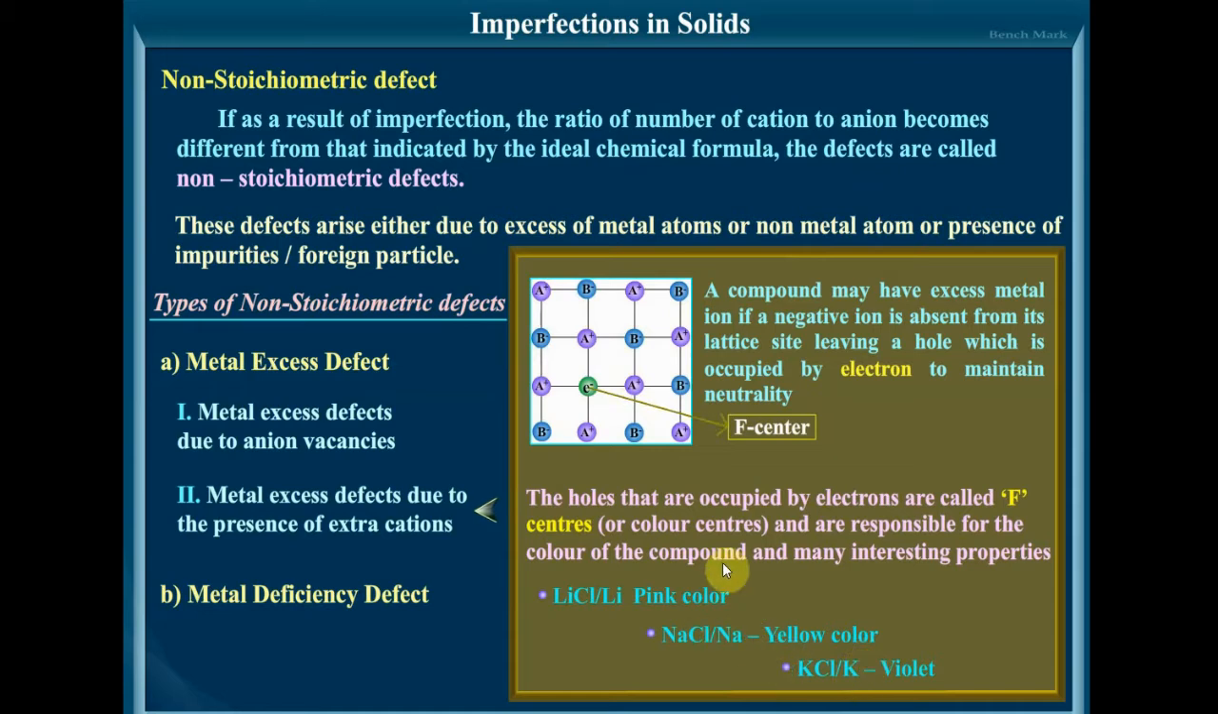So this is what F centers are. It's a very important question. The holes occupied by the electrons are called F centers or color centers and are responsible for the color of the compound and many other interesting properties. So this is very important and you have to learn it properly.